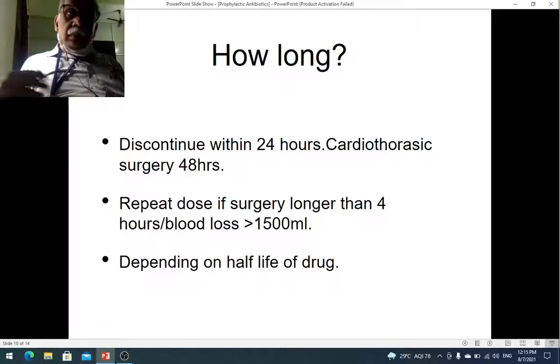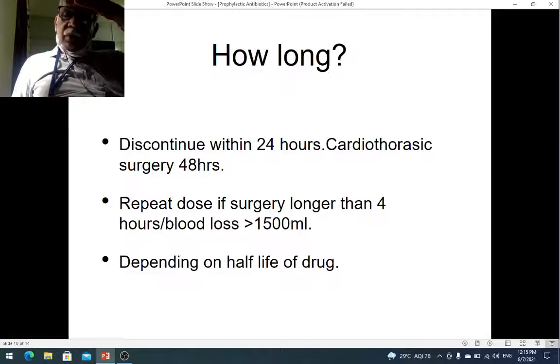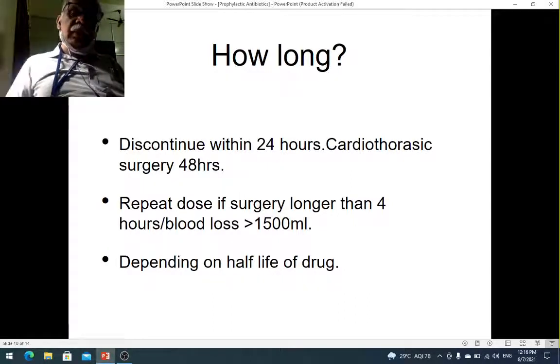Or if there is massive blood loss, more than 1500 ml of blood loss, then the serum concentration of the antibiotic would have come down, isn't it? All the blood which contains the antibiotic is gone. So you have to give it again. So the two indications for redosing would be: one, surgery of more than 4 hours duration, or two, massive blood loss of more than 1500 ml. Here you redose it. When will you redose it? It depends upon the half-life of the drug. So one to two times the half-life. After that you will redose it. Understand?